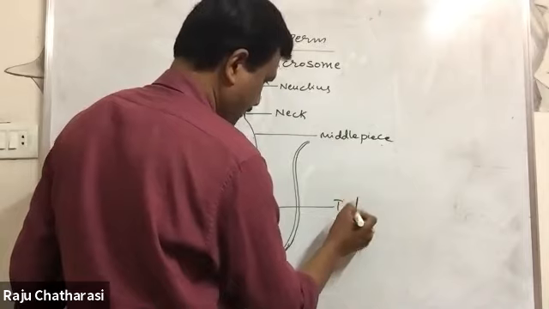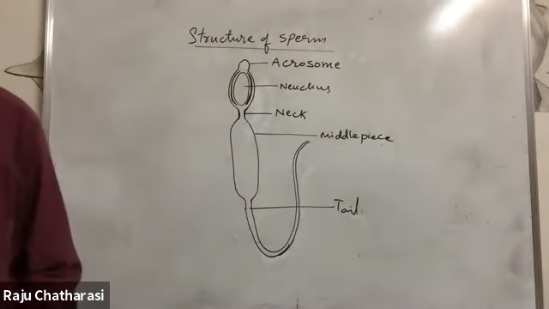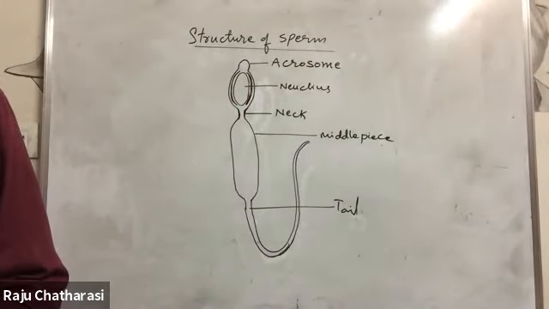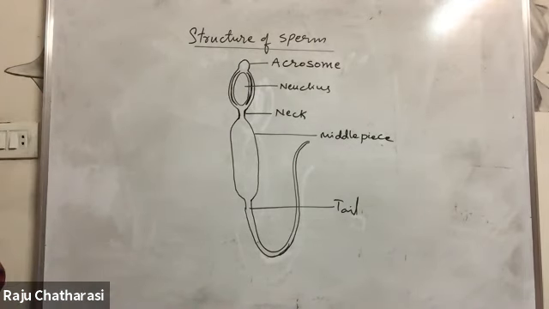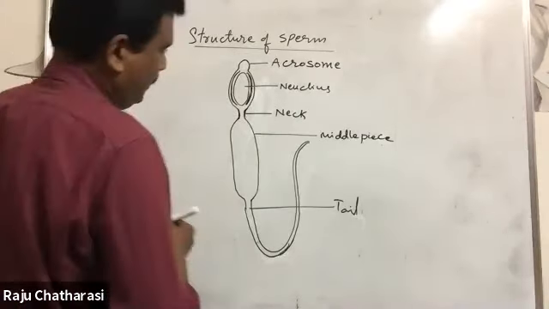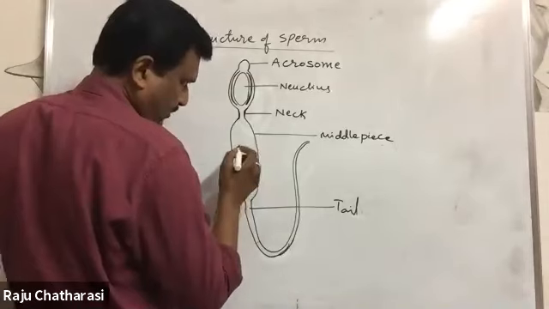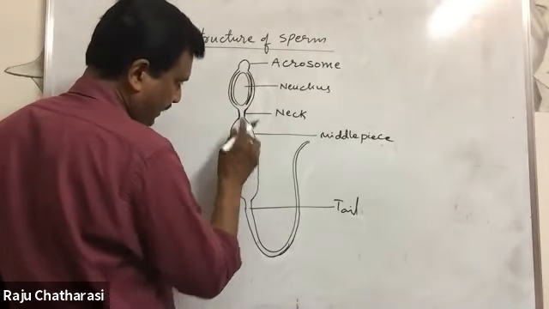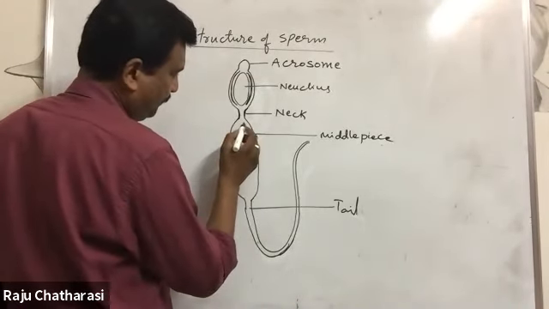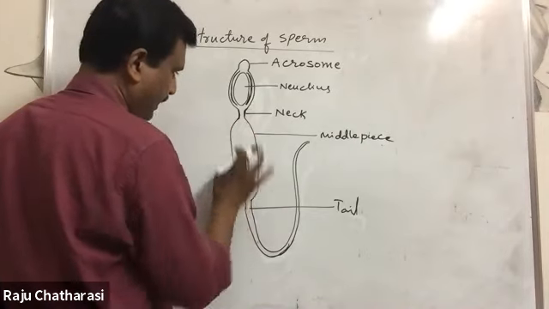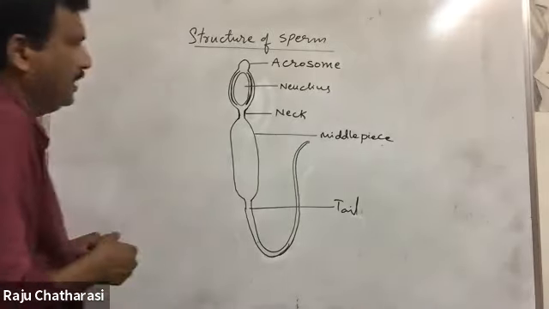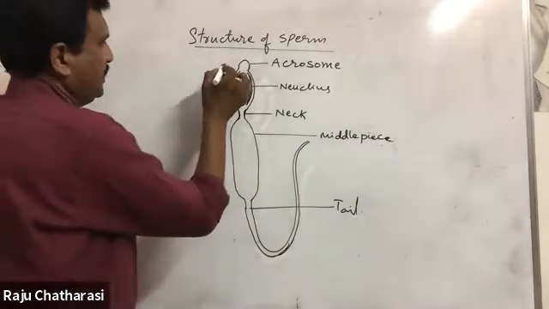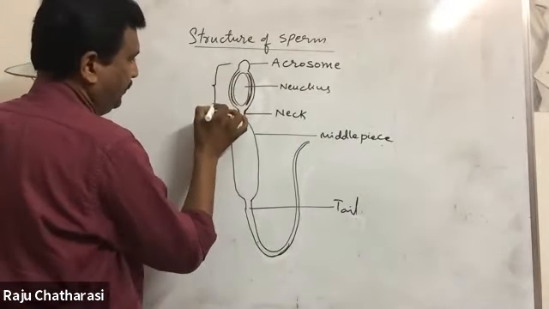These are the main important structures. Middle piece is also called the body of the sperm, and it is the energy source. Right here a mitochondrial spiral will be there. Now let us see better. Here this region is called head.